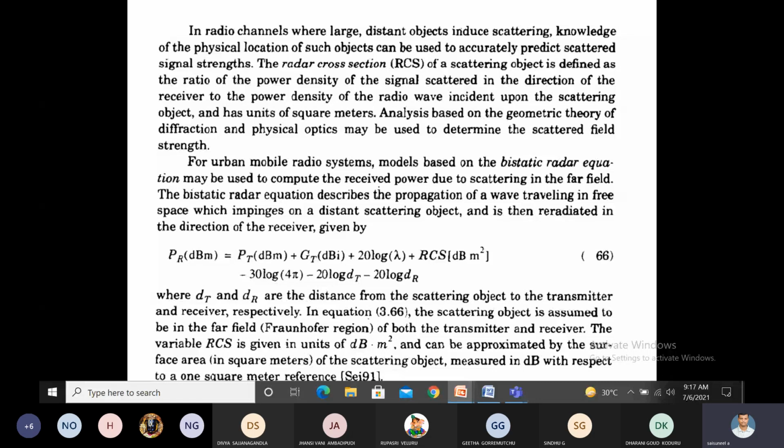In this equation, what is PR? Received power at the receiver. What is PT? Transmitted power. GT, gain of the transmitter. Lambda, wavelength. DT is the distance from the object to the transmitter. DR, distance from the scattering object to the receiver. This equation shows how to calculate the received signal at the receiver. This is the mechanism that we discussed in today's class, and how to calculate the received signal in the radar cross-section model.